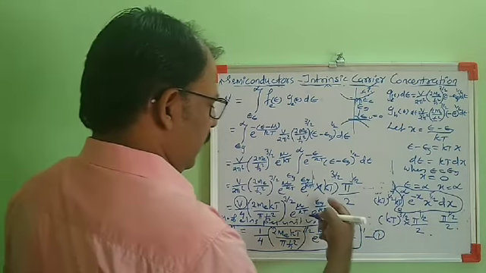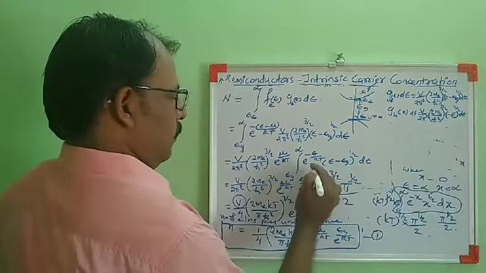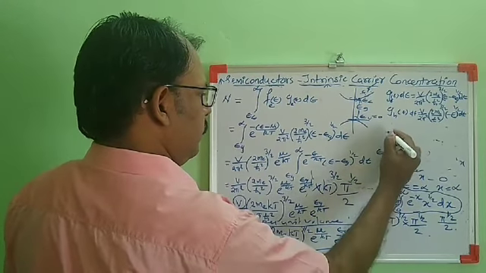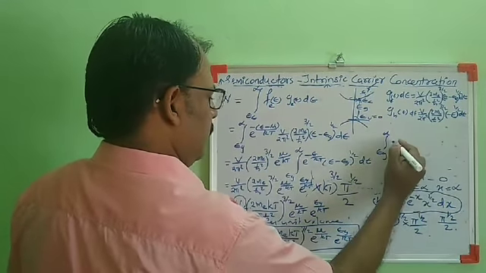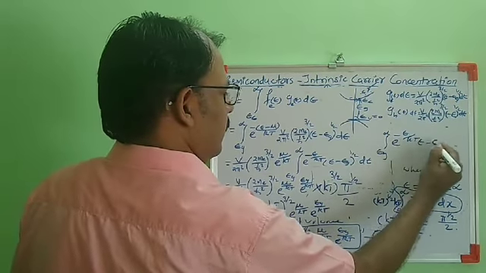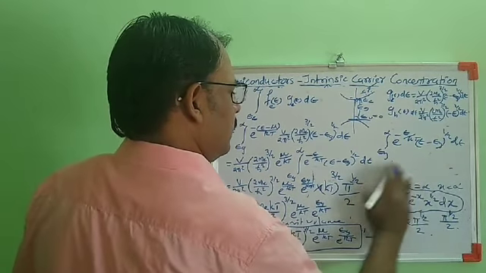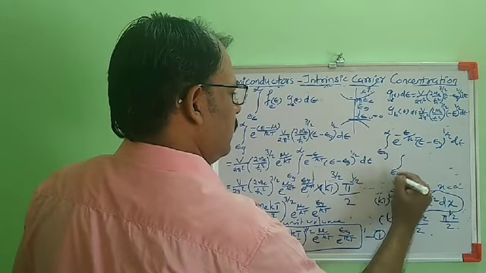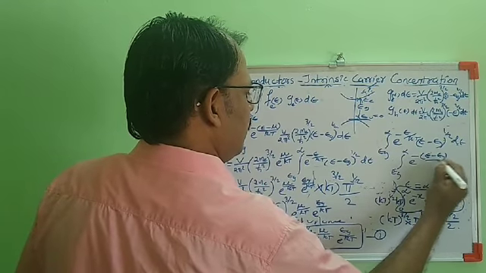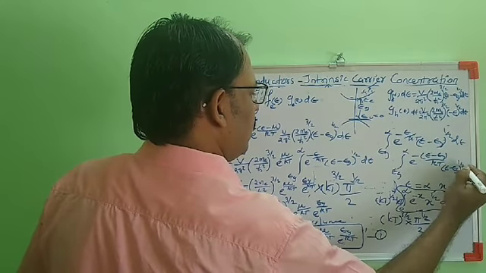Here a minus is missing. Actually, when we rewrite this equation, it will be the integral from Eg to infinity of e raised to minus E by kT, (E minus Eg) raised to 1 by 2 dE. I have made one mistake there. Inside the integral we have written e raised to minus (E minus Eg) by kT, then (E minus Eg) raised to 1 by 2 dE.